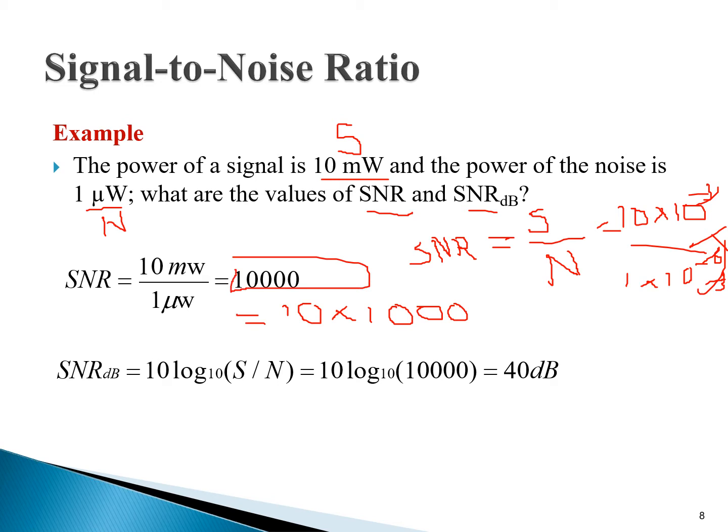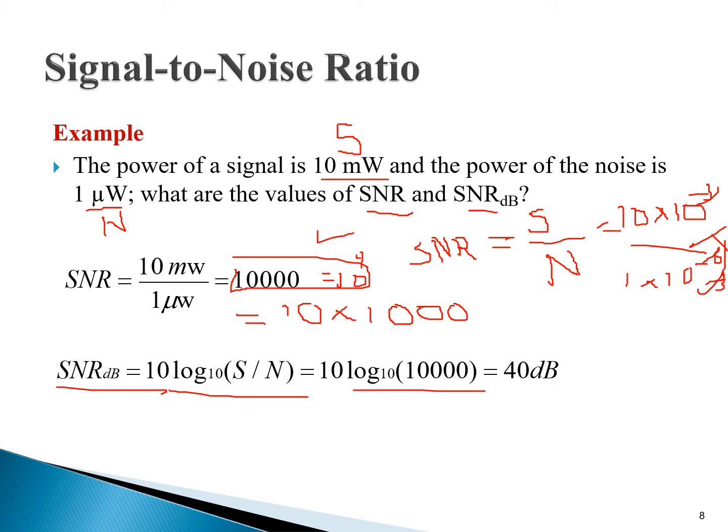Students, now this is our SNR. We have to calculate SNR dB, and you know that the formula of SNR dB is 10 log base 10 of S over N. We may write 10,000 as 10 raised to power 4 as well. The formula is 10 log 10, and then the value of SNR is 10 raised to power 4 or 10,000.